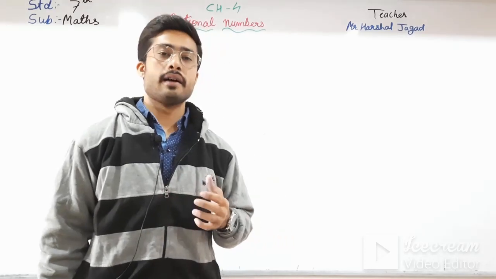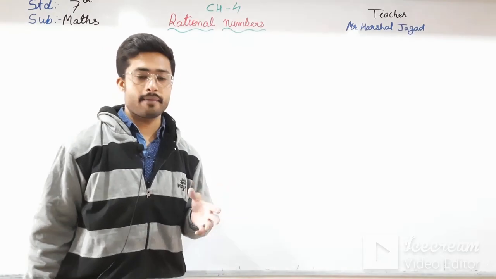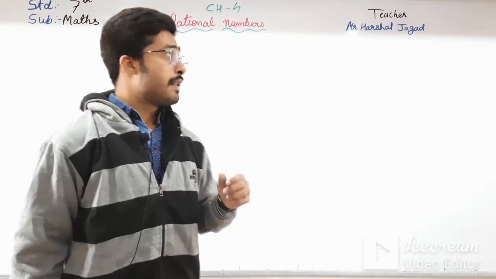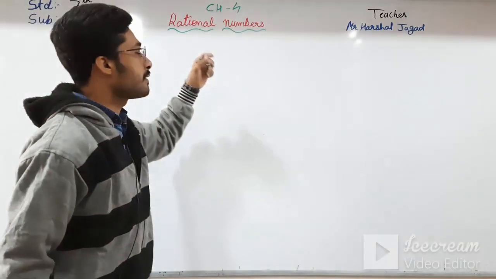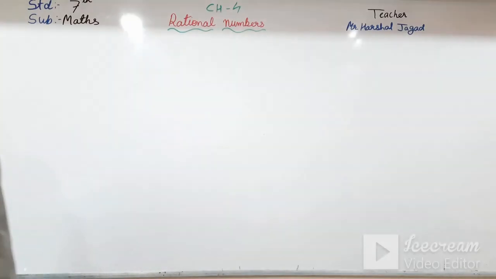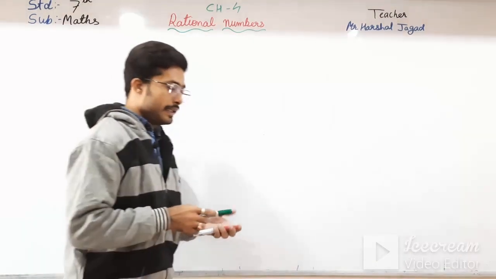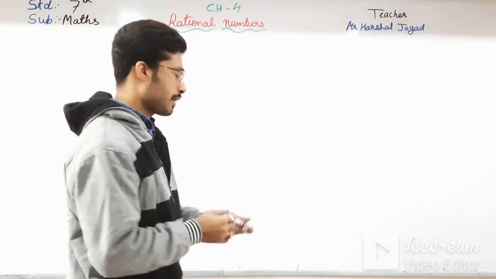Now we are again with the online study, as we have just taken the vacation and we are back. So now we will start with our new chapter, that is chapter number 4, rational numbers. First of all, what is a number, students? You have seen in the previous chapters or previous classes what numbers are.